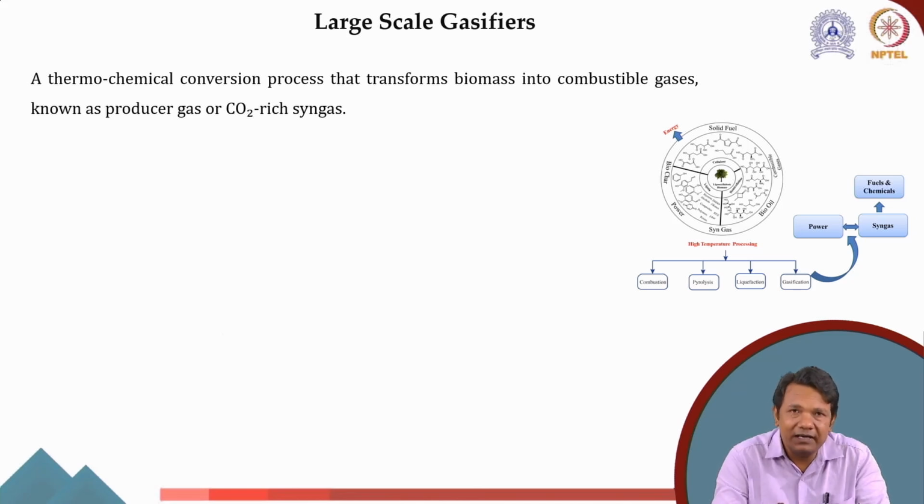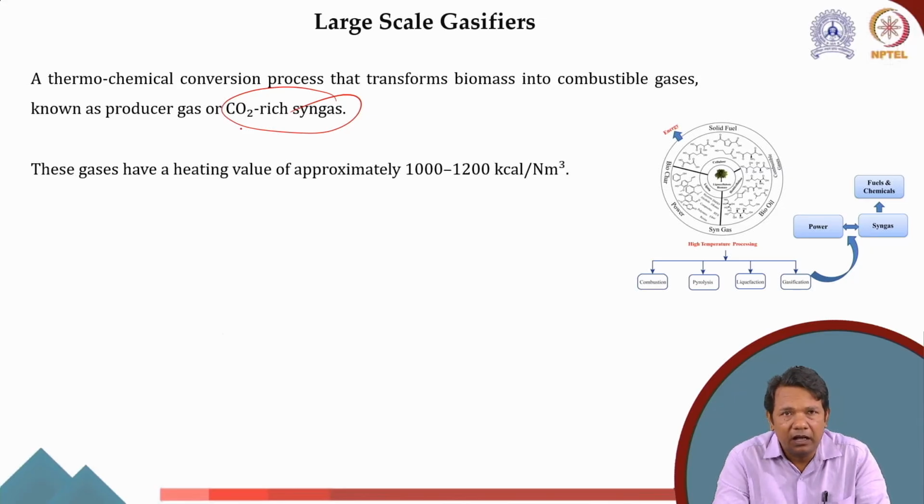We have already discussed the preliminary theory of gasification when we discussed household gasifiers and gasifier stoves. It's a thermochemical process that transforms biomass into combustible gases, particularly producer gas or CO-rich syngas.